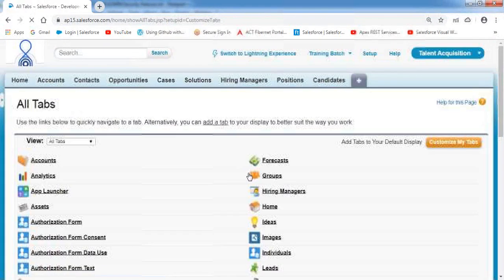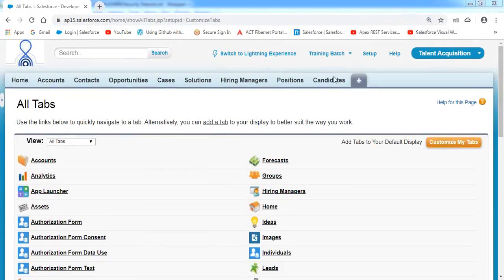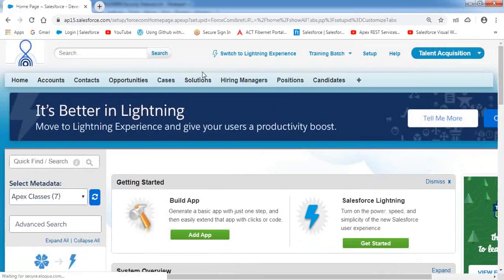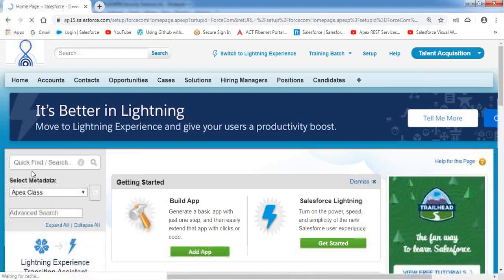Observe this: these are the tabs available on my tab bar. Let me log into my development user account and see the case object here.